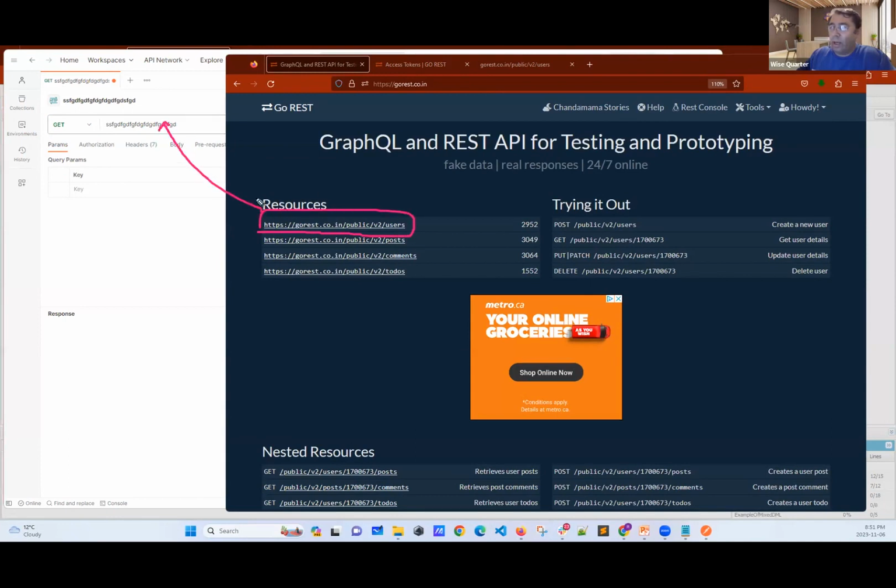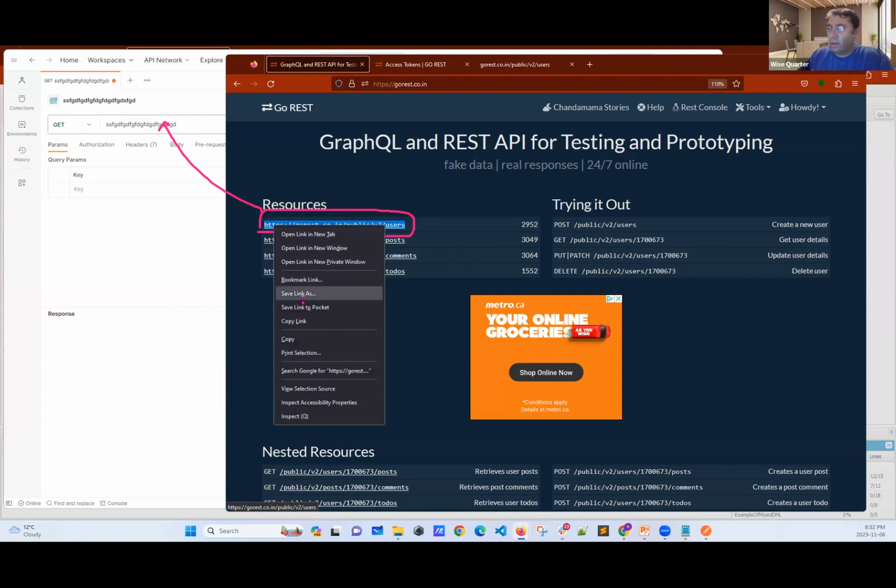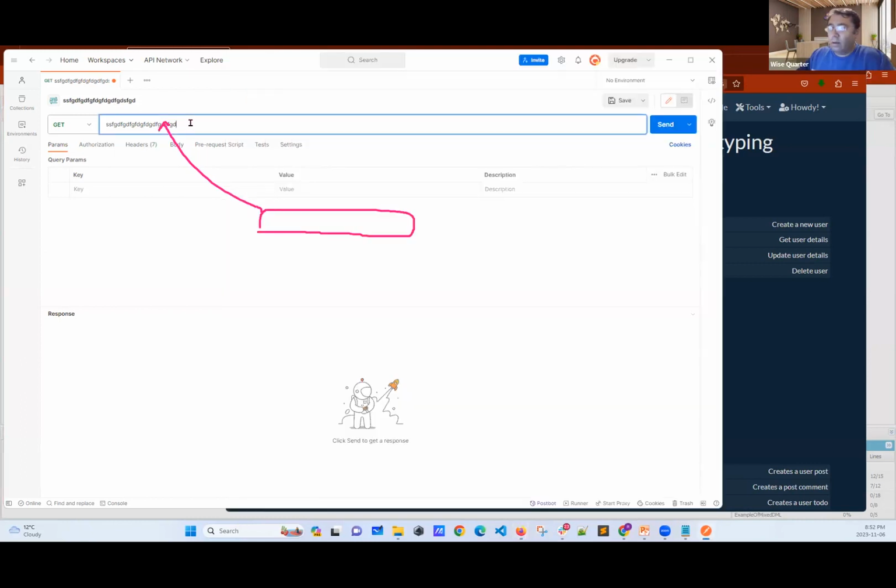Please copy this URL and put it here. Now, I'm going to copy this and provide it as URL. Done. This is the URL I have.